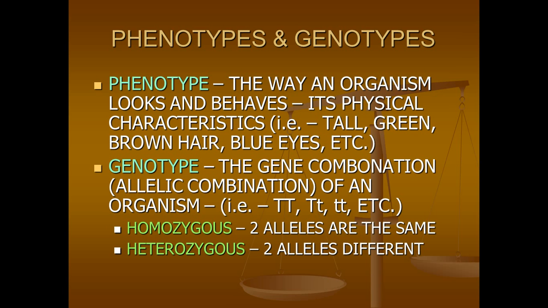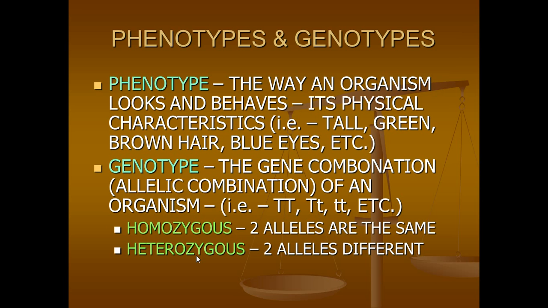Sometimes referred to as the allelic combination of an organism. We represent the genotype using capital and lowercase letters, like this. You'll see how that goes a little later. There are 2 possible genotypes that organisms that follow these rules could have.